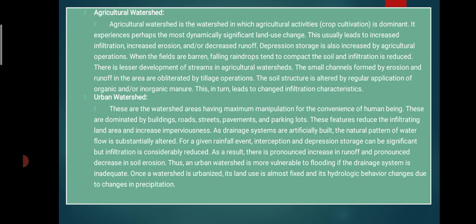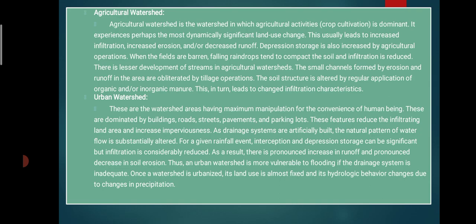Then urban watershed, that means land developed for civilization purposes. These are watershed areas having the maximum manipulation and convenience for human beings. Dominant features are buildings, roads, streets, pavements and parking lots. These reduce the infiltration area, increasing imperviousness.